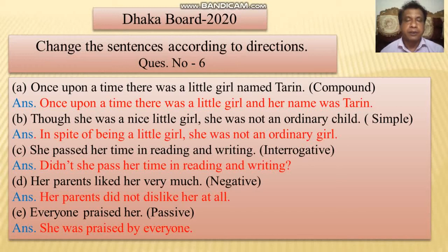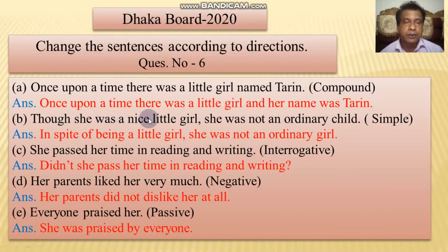We especially use and for affirmative sentences and but for negative sentences. So we use and here. The answer would be: Once upon a time there was a little girl and her name was Tareen.